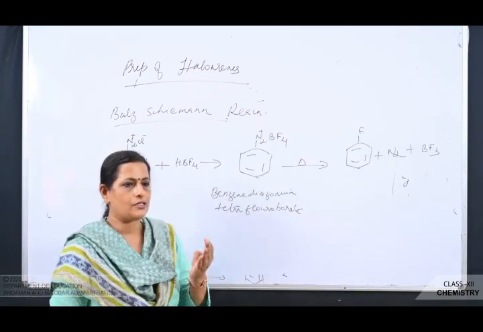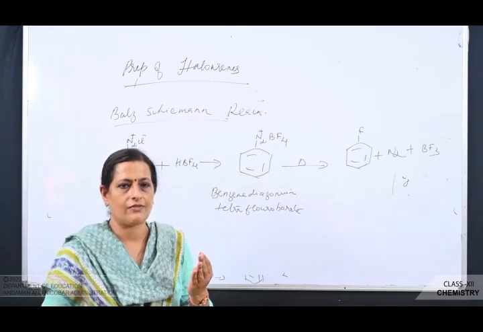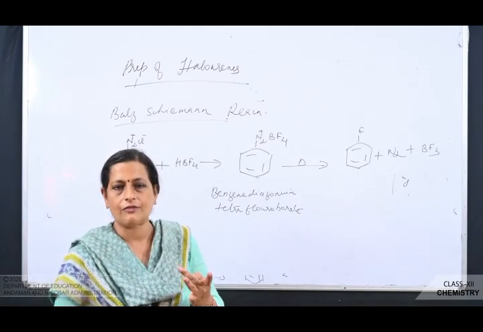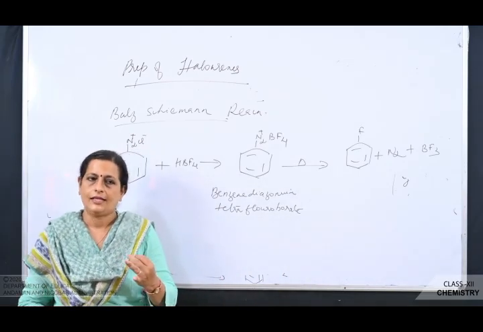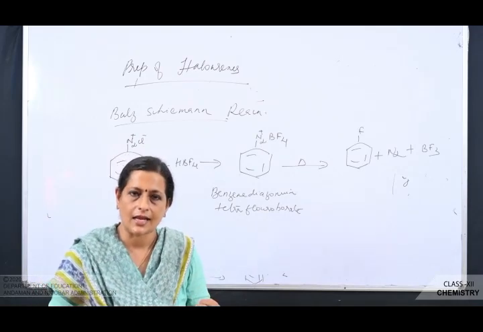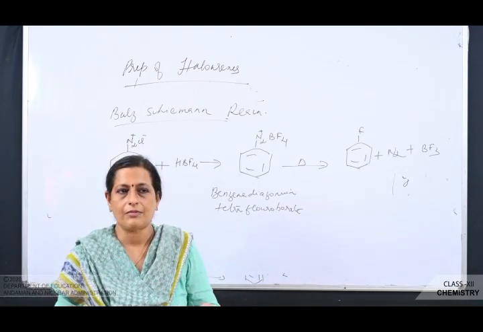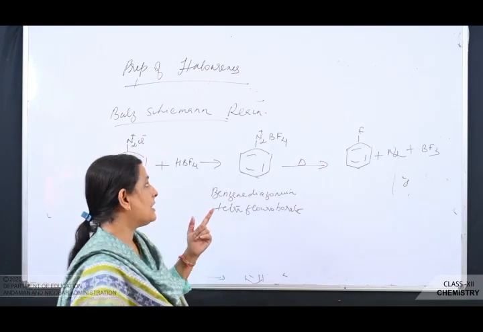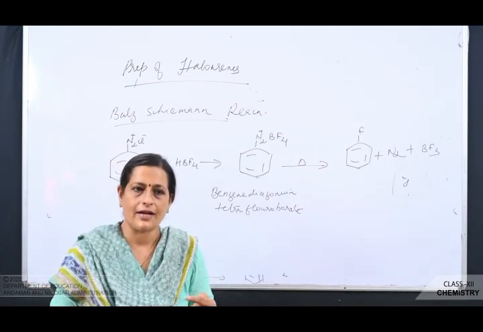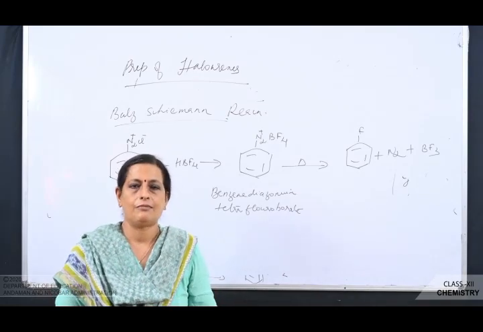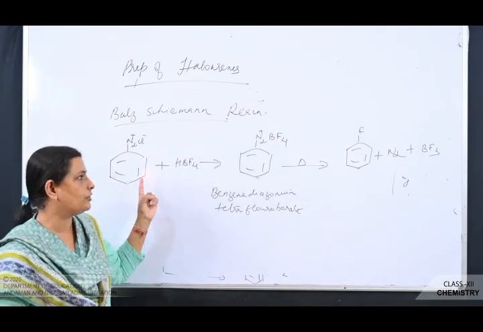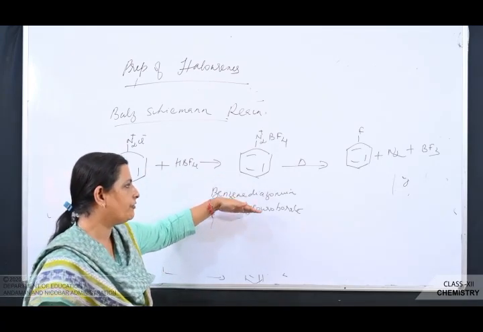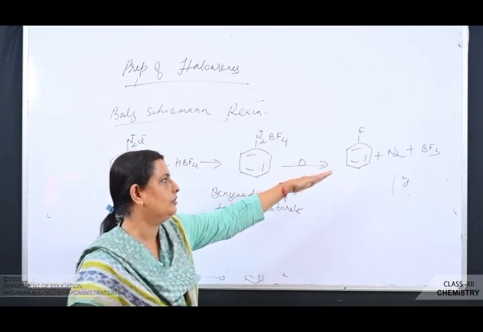So from benzene diazonium chloride, using Sandmeyer's reaction, we can prepare chlorobenzene and bromobenzene. Then using Gattermann's reaction also, we can prepare chloro and bromobenzene. Sandmeyer's reaction is better because the yield of the product is more. Then benzene diazonium chloride when warmed with potassium iodide gives iodobenzene. Then the Balz-Schiemann reaction: benzene diazonium chloride reacts with fluoroboric acid to give benzene diazonium tetrafluoroborate, which on heating gives fluorobenzene.